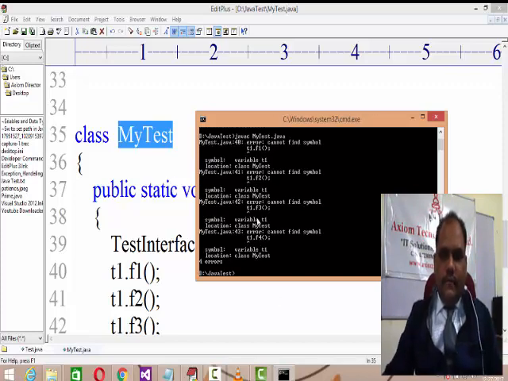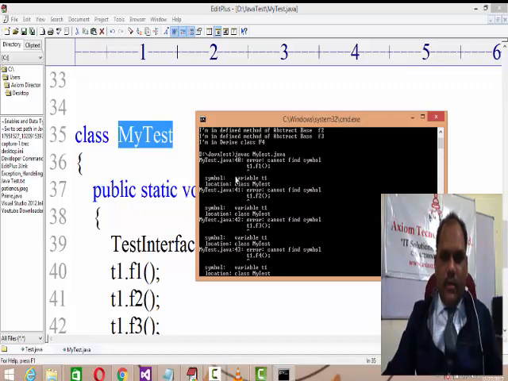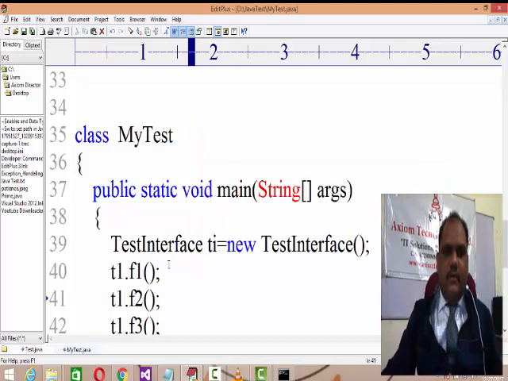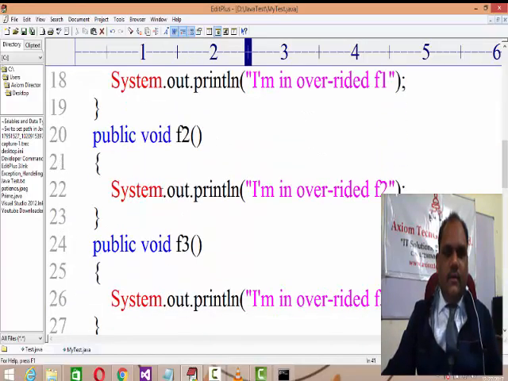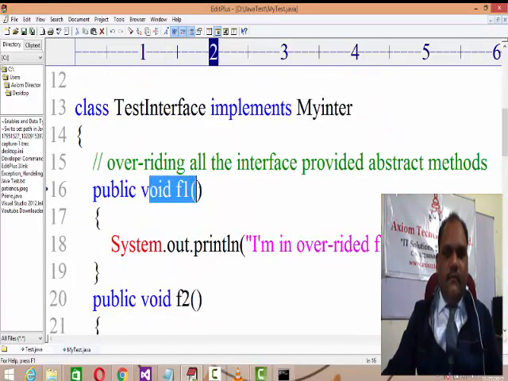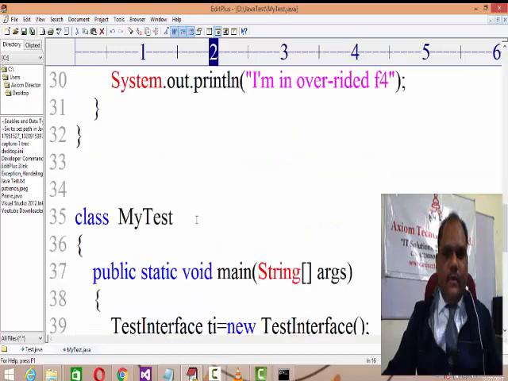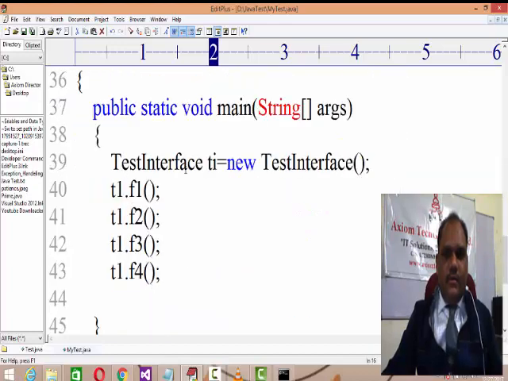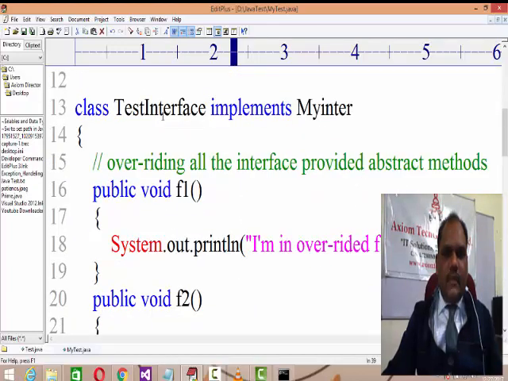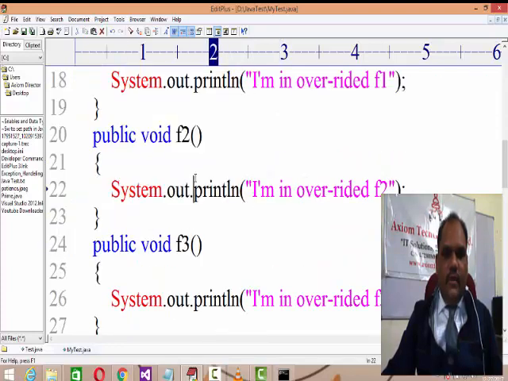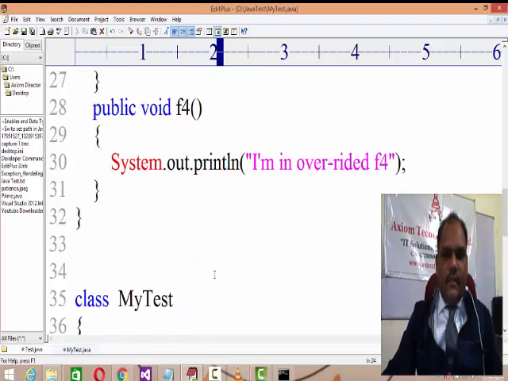Oh, what is it saying? I cannot find the symbol F1. Okay, right, this way. Public void F1, public void F2 and all that. So test interface implements this thing, public void F1, public void F2, F3 and F4.